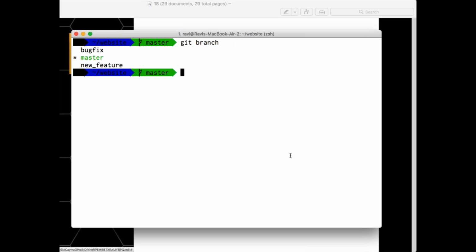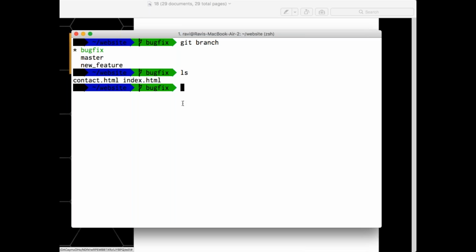Now if you see, currently I'm under master. If you want to move to another branch, you simply say git checkout and the branch name. So now I want to go to the bug fix branch. I am currently under bug fix. You see, it got changed to bug fix. And if you say git branch, you see you are currently under the bug fix branch. Now let's see. If I do ls, am I able to see both the files? Yes, because this is coming from the master branch.